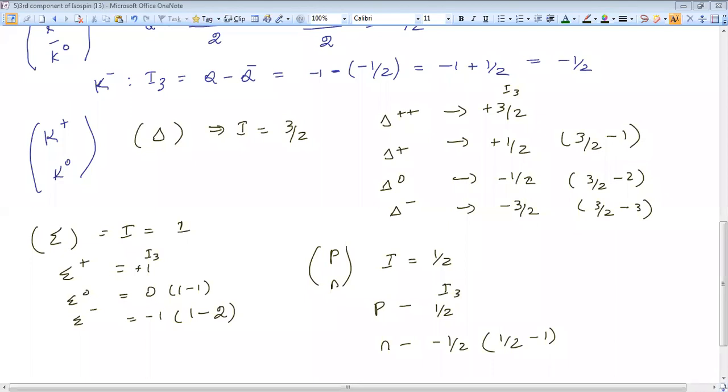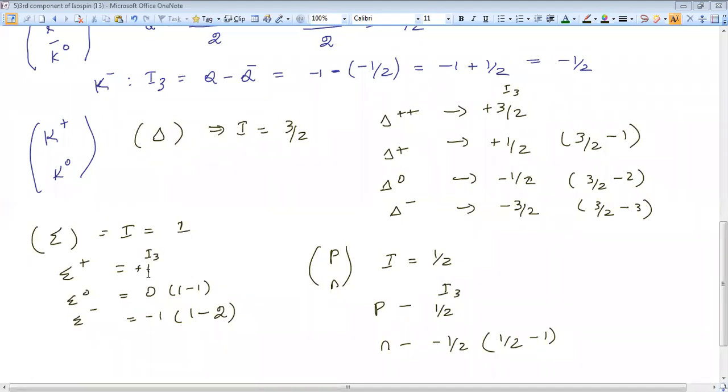Put 1 minus 2 instead of 0 minus 1. No, I am reducing from the starting value, the initial value. See here, you had better look at this delta. What is the isospin value? 3 by 2. I wrote 3 by 2 as it is for the first particle. For the second particle, I am reducing by 1. For the third particle, I am reducing by 2. Fourth particle, reducing by 3. In the same way, I am doing here.